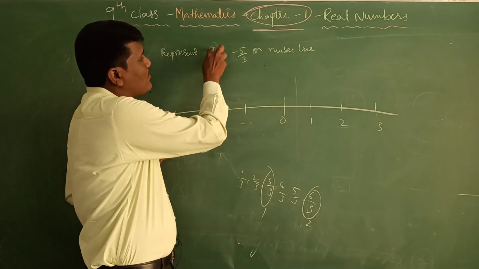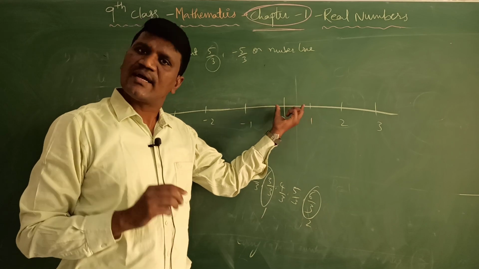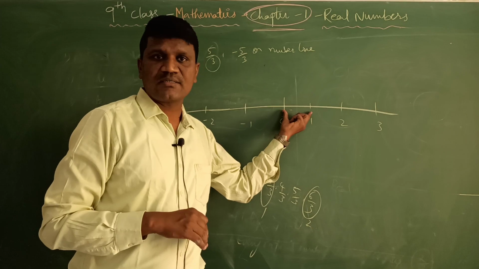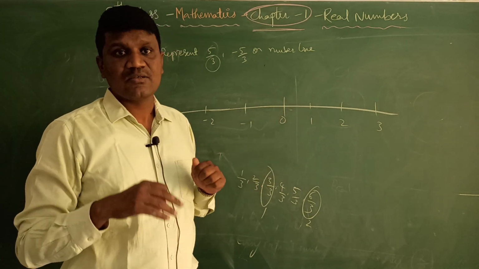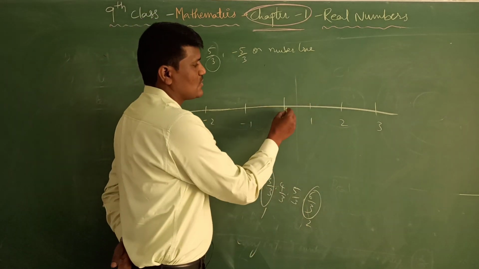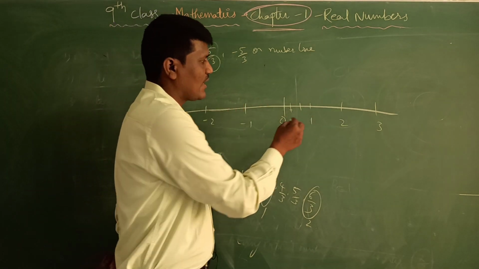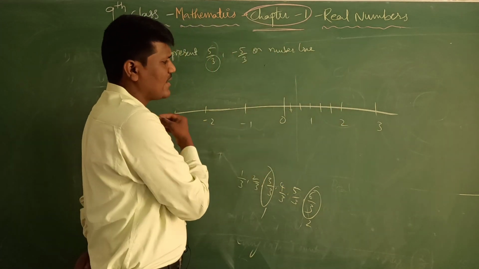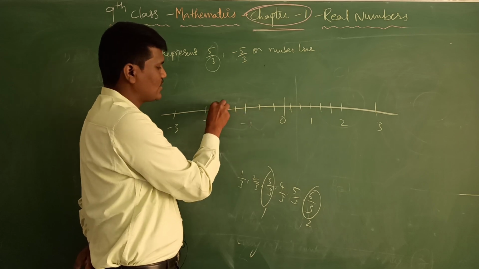Whatever number is in the denominator, divide the interval into that many parts. If it is 5 by 4, divide into 4 parts. If it is 6 by 5, divide into 5 parts. So now 0 to 1 is divided into how many parts? 3 parts: 1 part, 2 part, and this is the third part. Also the 4th part, 5th part, 6th part. In the same way the negative side also has 3 parts.